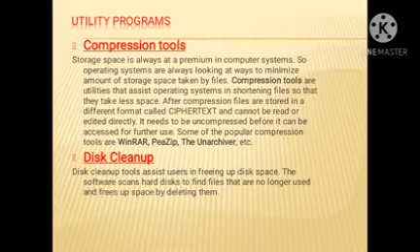After compression, files are stored in a different format called cipher text and cannot be read or edited directly. They need to be uncompressed before they can be accessed for further use.